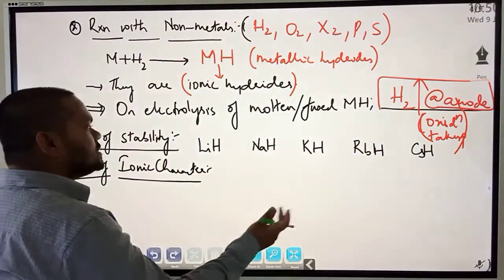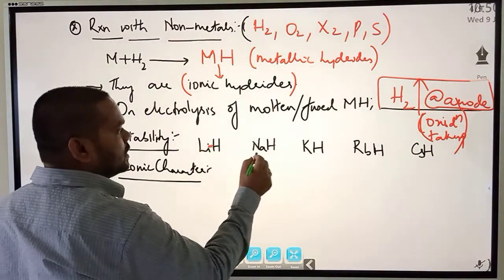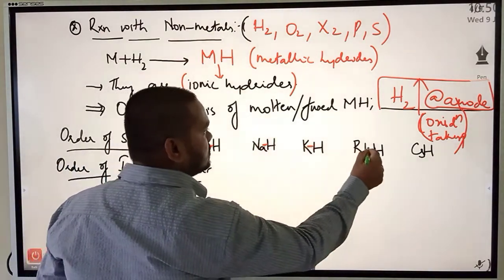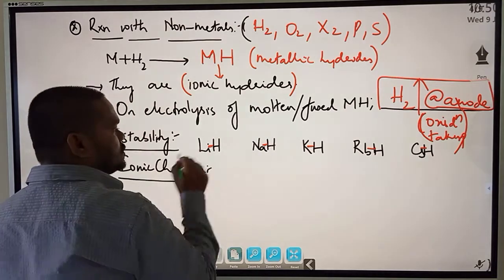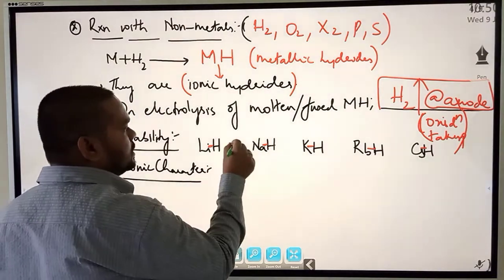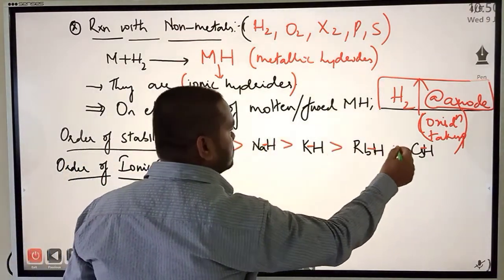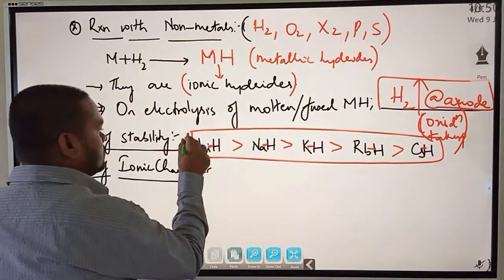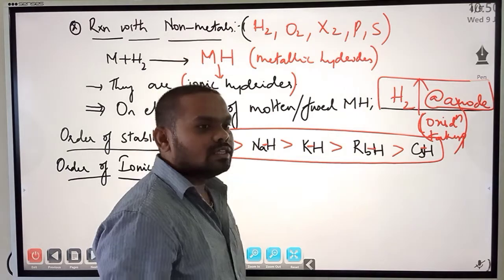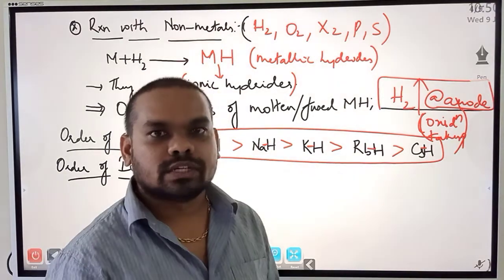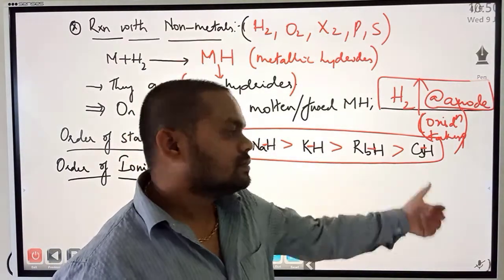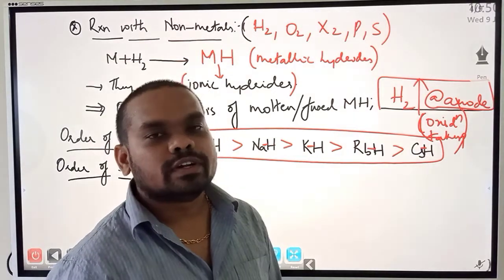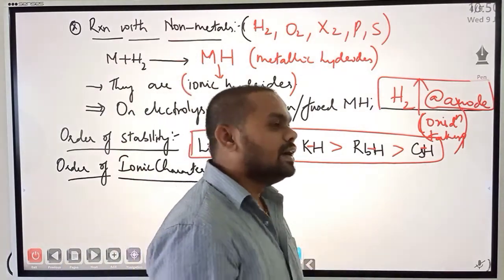So now which is more stable? This bond is a stronger one. Stronger means more stable. So the order of stability is this. Meaning on electrolysis, which will readily lose hydrogen? Cesium hydride.